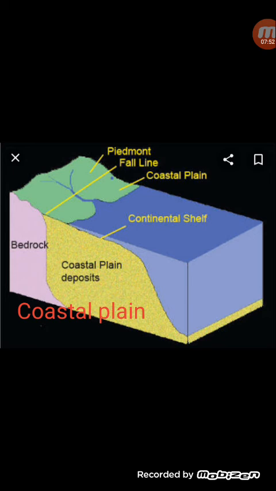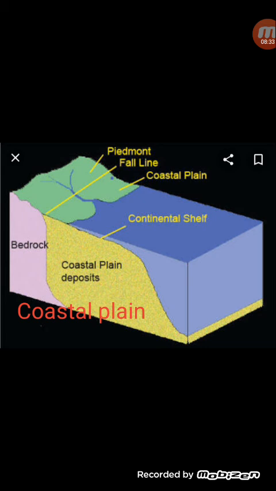Now, the next is the coastal plains. Coastal plains you find at the border of the seas, just where you find the coast. The plains which are found along the coast of the sea are known as the coastal plains. They are also known as marine plains. The coastal plains extend from the sea to the nearest elevated land, and you may find a mountain or a hill coming up at the border of the sea, and the coastal plains lie just below it. The coastal plains are also common in the world. Wherever you find the seas and the oceans, the coastal plains are bordering them.